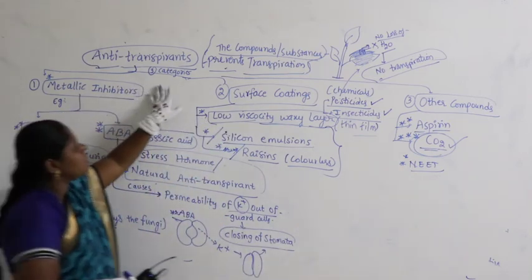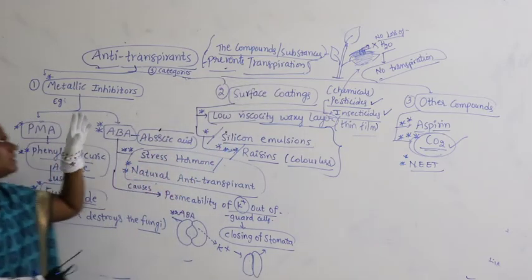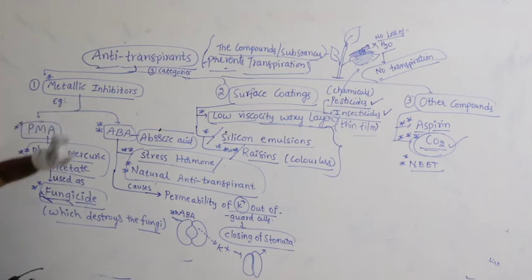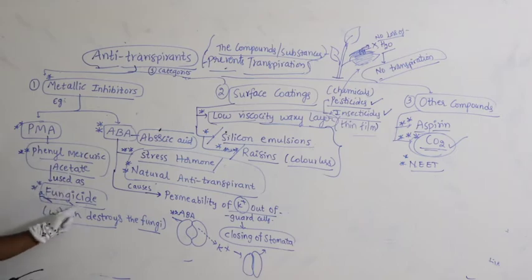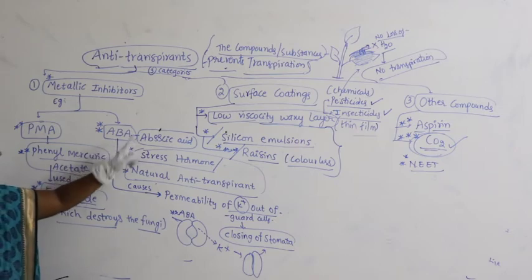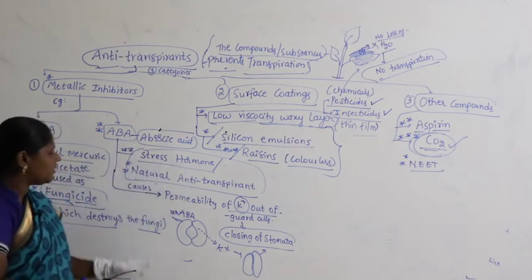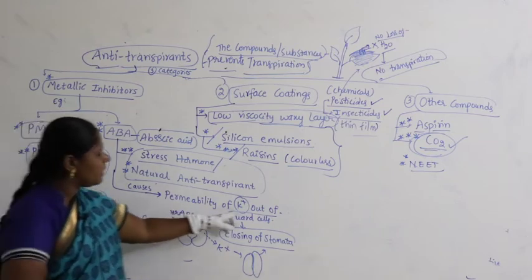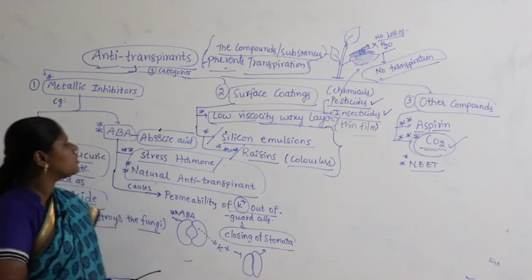What are anti-transpirants? The compounds or substances which prevent transpiration are called anti-transpirants. Some are metallic inhibitors, for example PMA and ABA. Phenyl mercuric acetate is used as a fungicide which destroys fungi. What is ABA? Abscisic acid. It is also called the stress hormone or natural anti-transpirant, which causes permeability of K+ out of the guard cells and is responsible for closing of stomata.